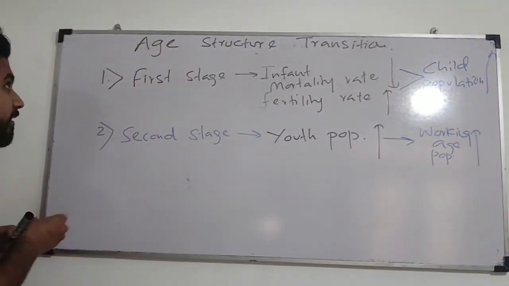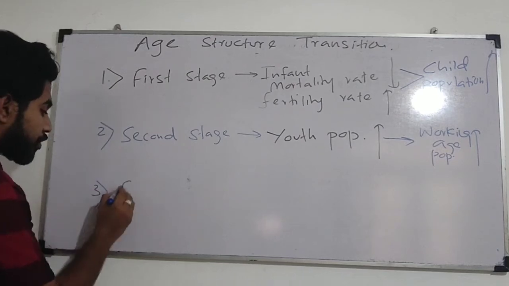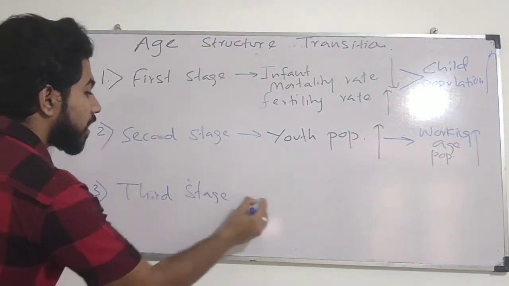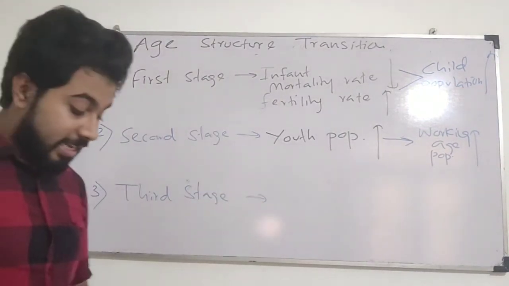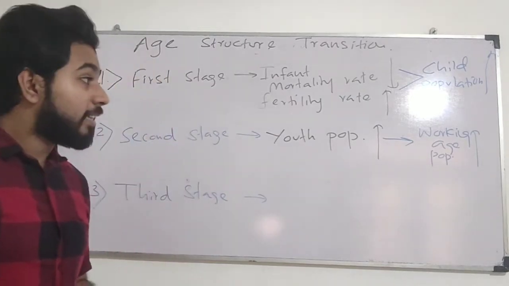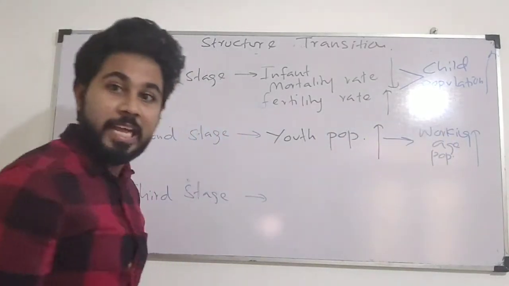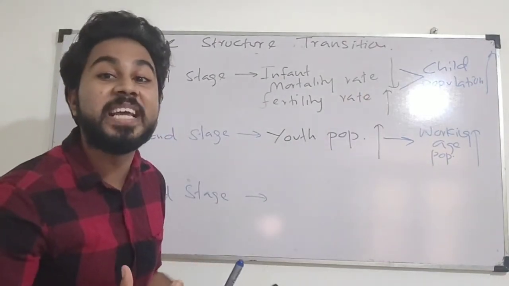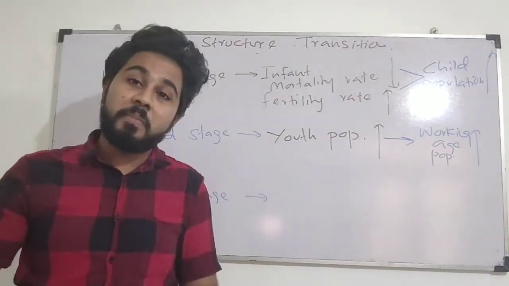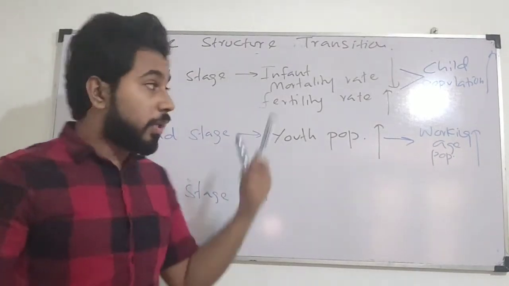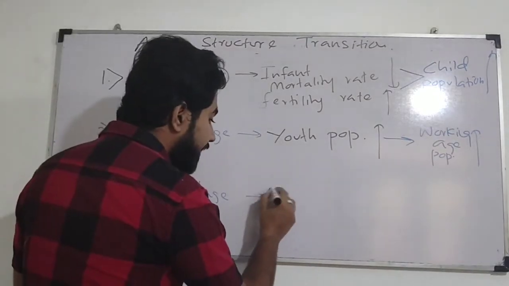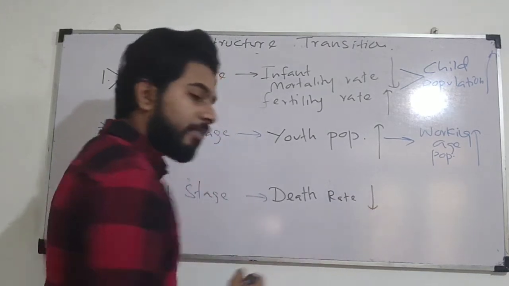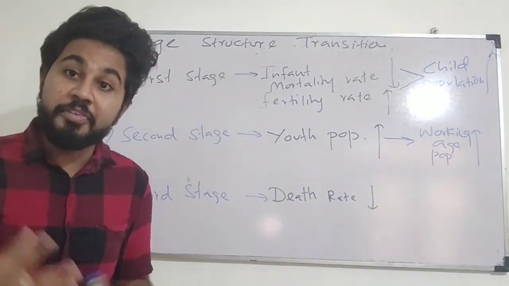Right. In the third stage of the age structure transition, this is the third stage or last stage of the age structure transition. What has happened? Yes, in this stage, this working age population, that means youth and middle-aged people, entered what? Old population category. This set of the people became older and older. So during this period, what has happened? Okay, death rate reduced. Death rate reduced means people are not dying frequently.